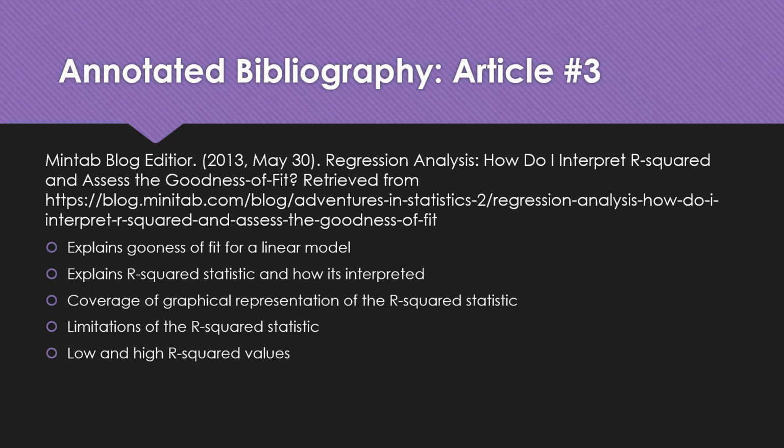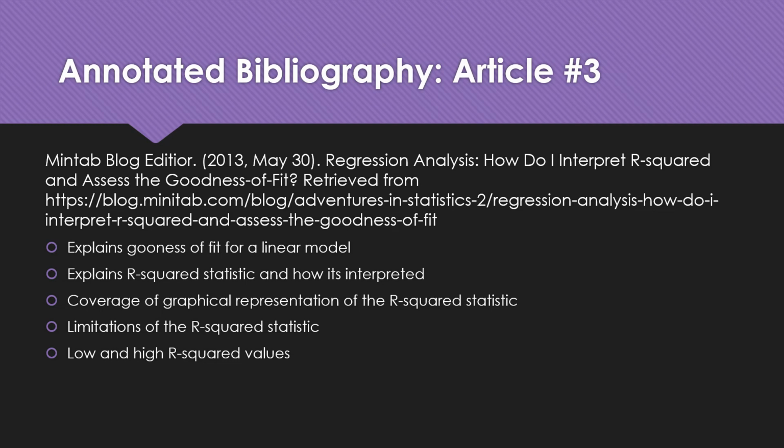Minitab Blog Editor, 2013. The author then explains the R-squared statistic as a statistic used to measure how close the researcher's data is fitted to the regression line when one uses linear regression as the data analysis method. The author explains that the R-squared value of 0 indicates that the fitted model does not explain any of the observed variations, while an R-squared value of 1 (100%) explains all the observed variations of the data around the mean.